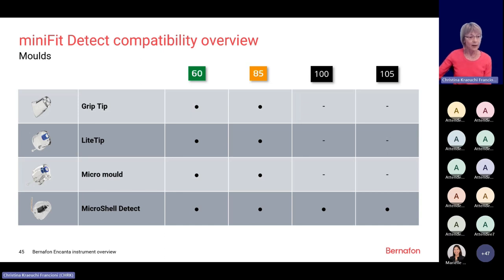Then we do have the custom molds, where the light tip, the micro mold and the micro shell detect must all be produced in the shell lab. And you see the micro shell detect. What's the difference between the micro mold and the micro shell detect? With the micro shell detect, for all the new sizes of the MiniFit Detect speakers, we also have this auto calibration and self-detection mode available.